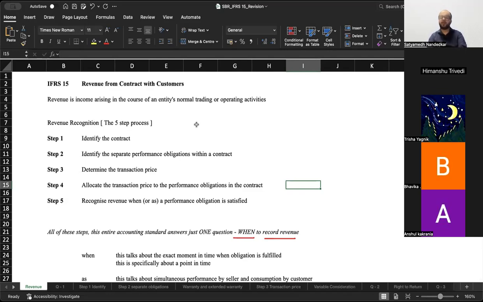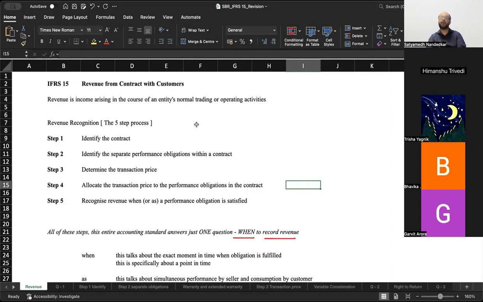Step two is identify the separate performance obligations within a contract. Step two is basically what is a performance obligation? A performance obligation is a promise. What have you promised under the contract and what has the other party promised under the contract? That is step two, identify the separate performance obligations.